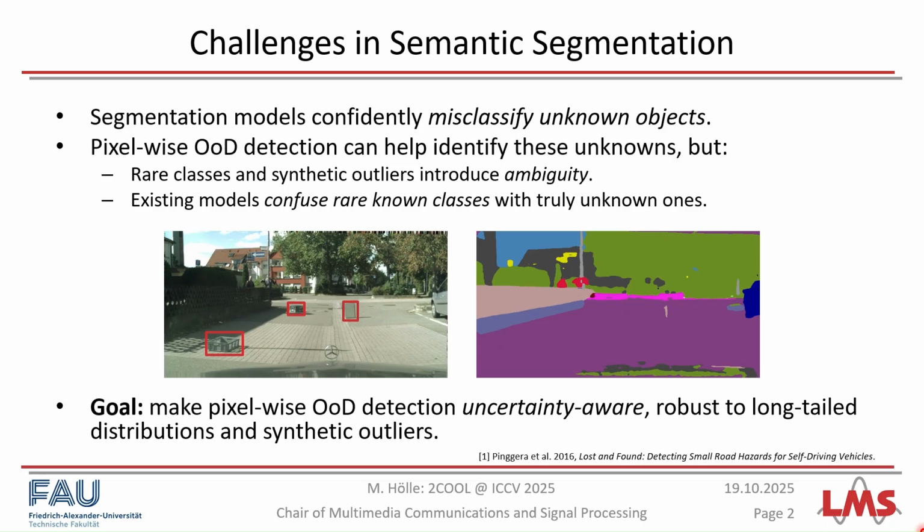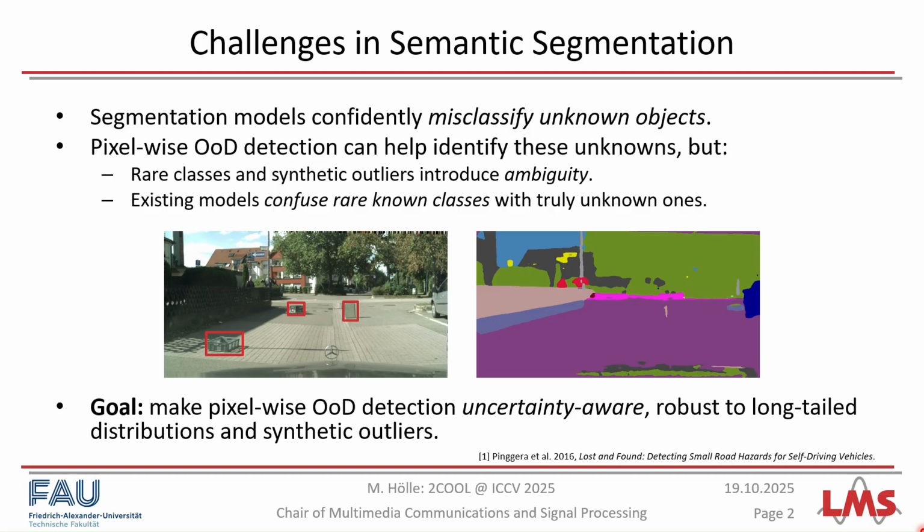Semantic segmentation is a key component in the perception stack of autonomous vehicles. Current methods are usually trained on a fixed set of semantic classes. However, in the real world, they might encounter unknown objects. This is exemplified in this image here, where we have a trained model which faces obstacles marked in these red boxes. However, what we see here is that this model confidently classifies these boxes as belonging to the road, which can have detrimental effects.